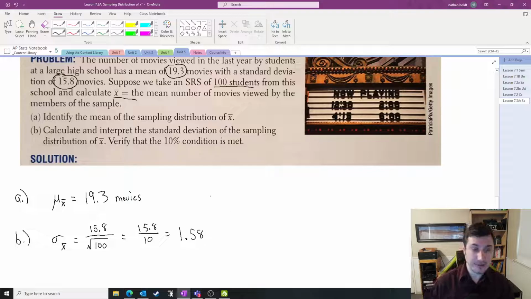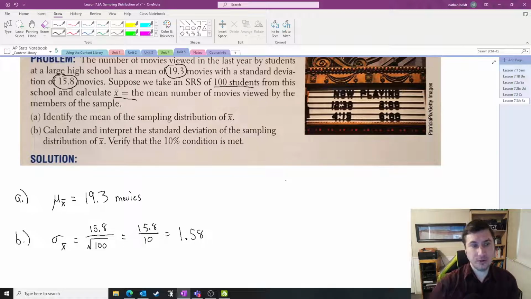All right, a couple of things we got to do here. First, we got to interpret it, so we're going to write our sentence, but we also need to give a nod, a tip of the hat to that 10% condition, okay? The standard deviation is only 1.58 if we were sampling with independence.